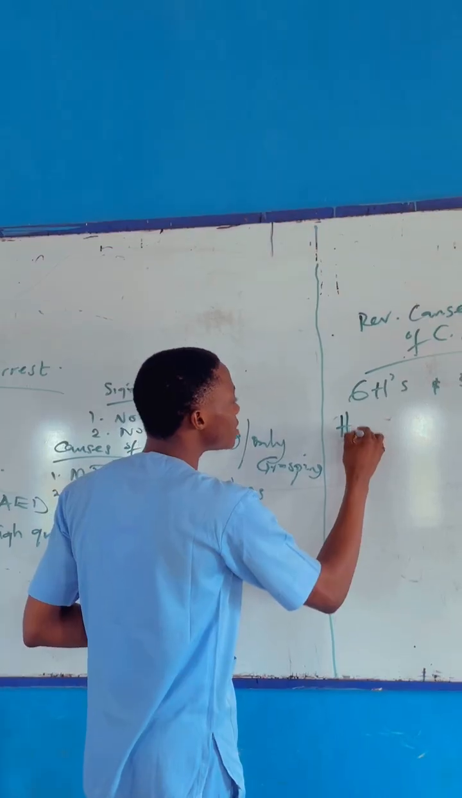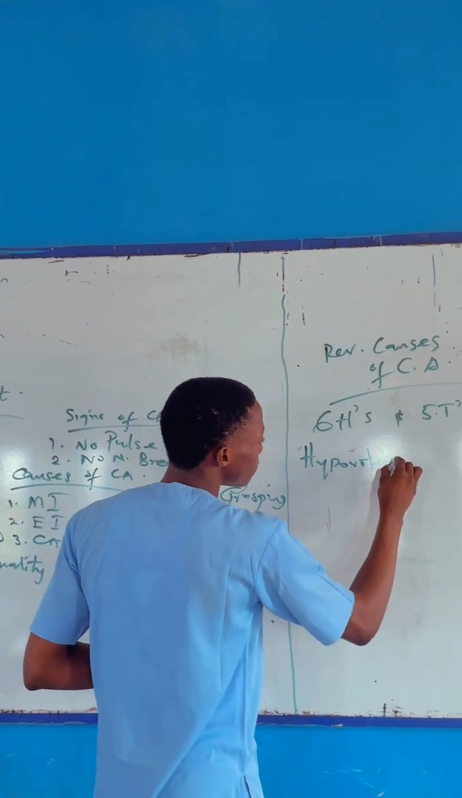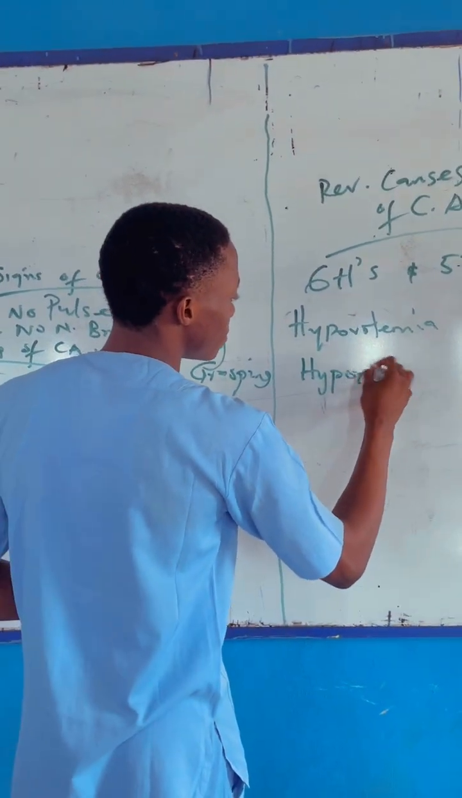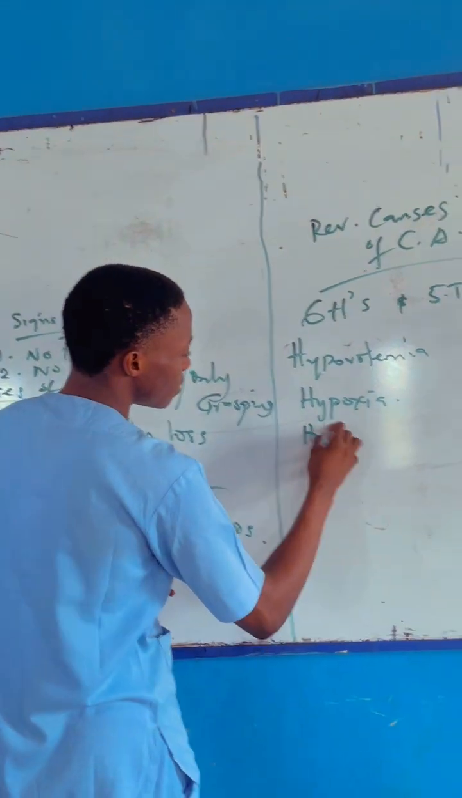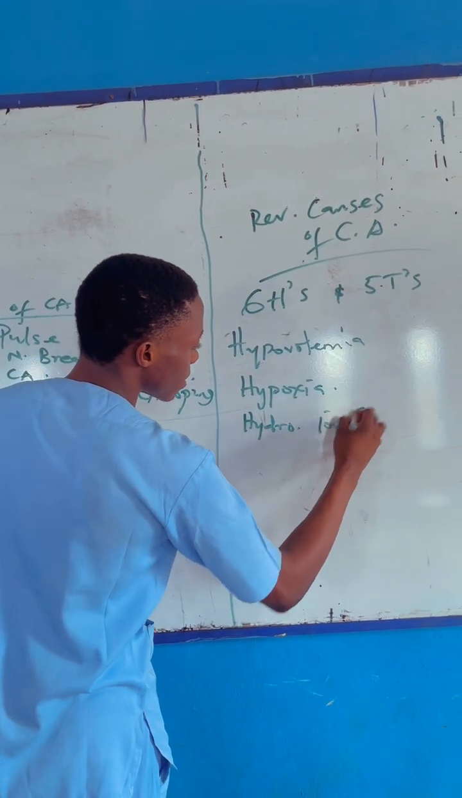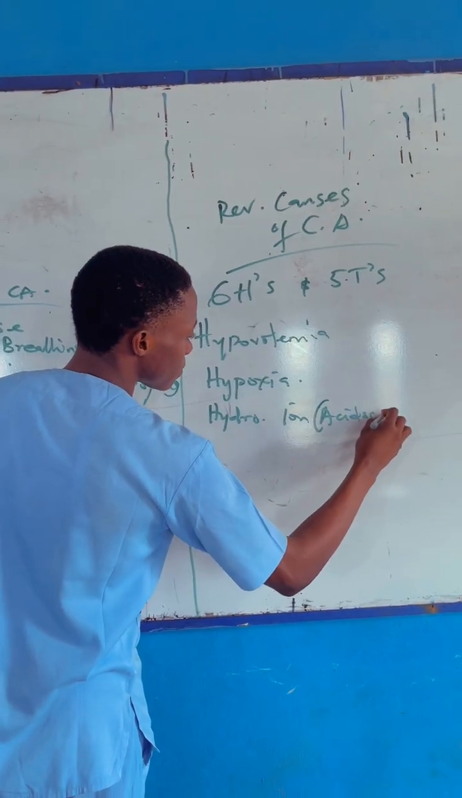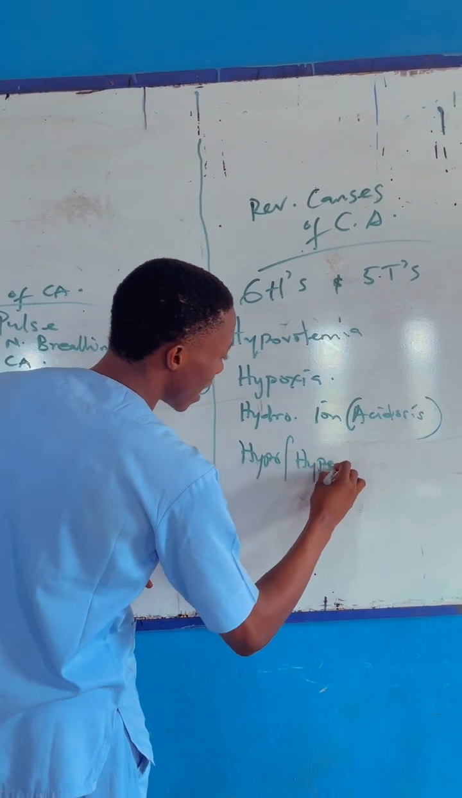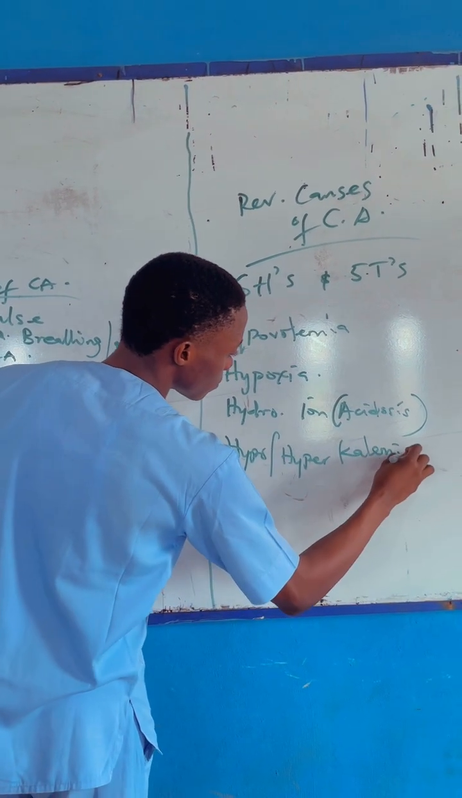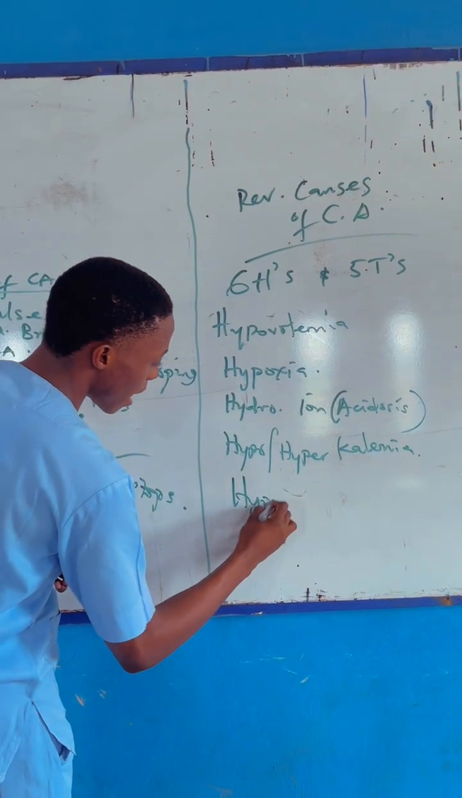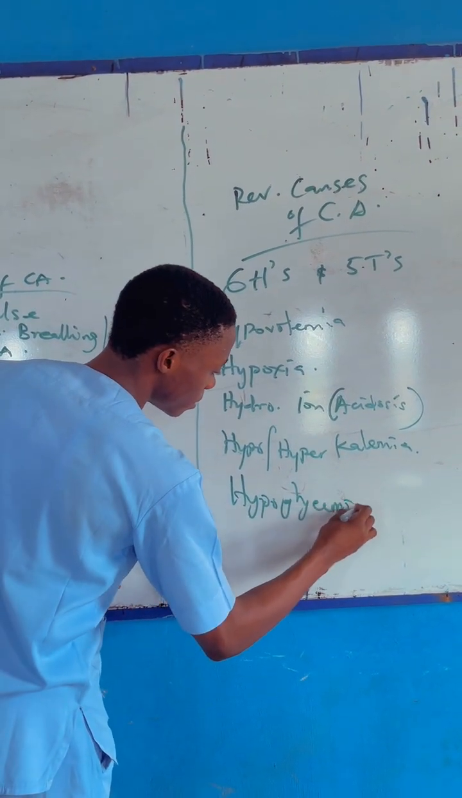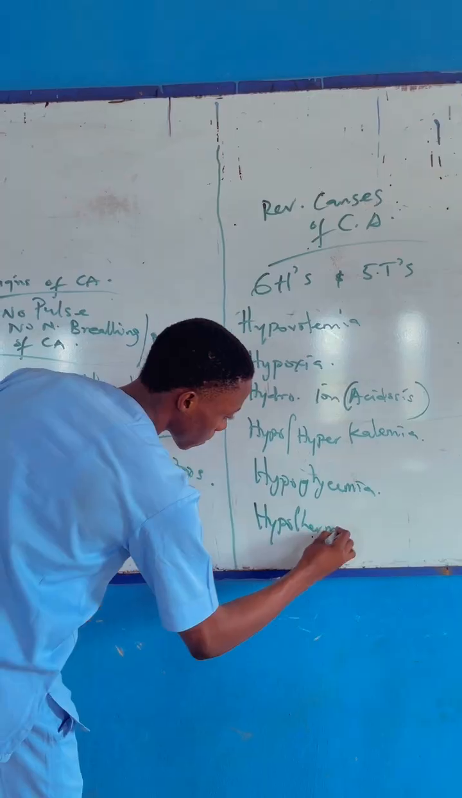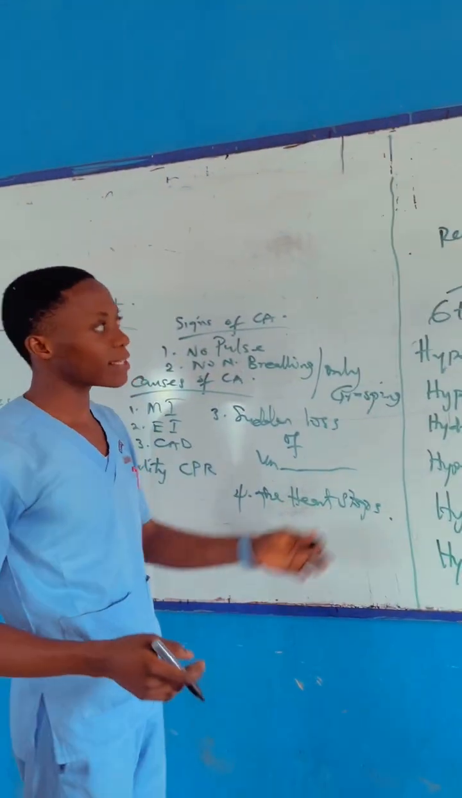The first of the H's, we have hypovolemia. The second, we have hypoxia. The third, we have hydrogen ion, that is acidosis. Fourth, we have hypo or hyperkalemia. Fifth, we have hypoglycemia. Then last of the H's, we have hypothermia. These are the reversible causes of cardiac arrest.